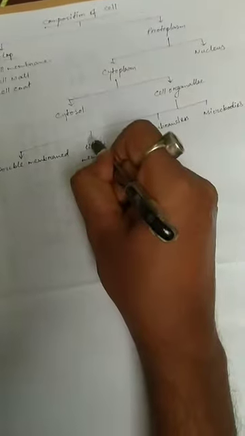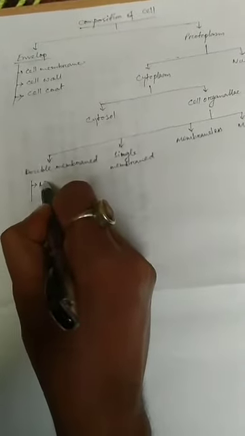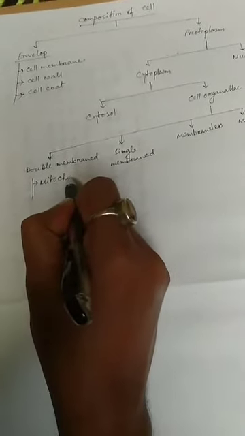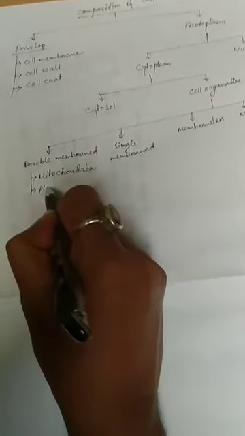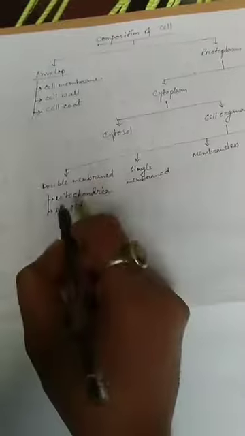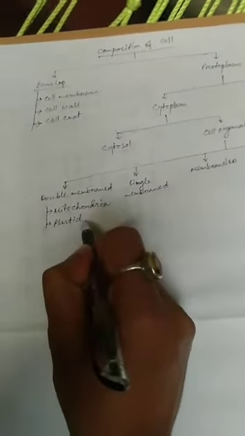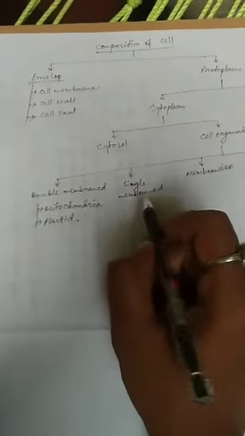The cell organelles present inside the cytoplasm which are double membraned are the mitochondria and the plastid. Mitochondria are common to both plant and animal cells, but plastids are only present in plant cells, not in animal cells.